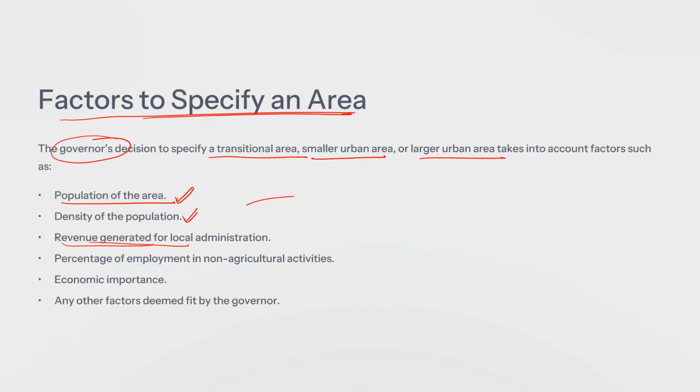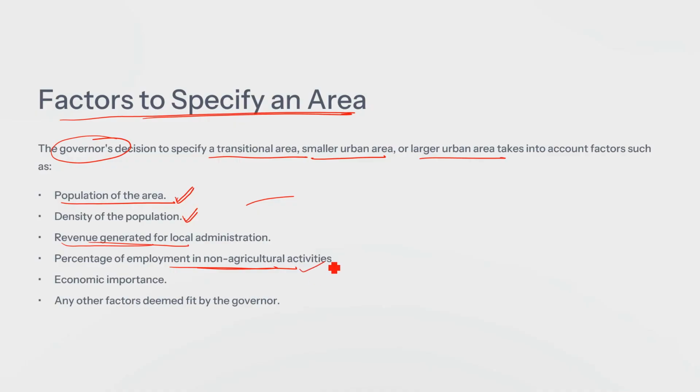Then, what is the revenue generation of the local administration? What is the percentage of non-agriculture activities, that is, non-farm activities? Agriculture is the predominant occupation in rural areas, but in urban areas we see a transition to an industry-led or service-led economy.